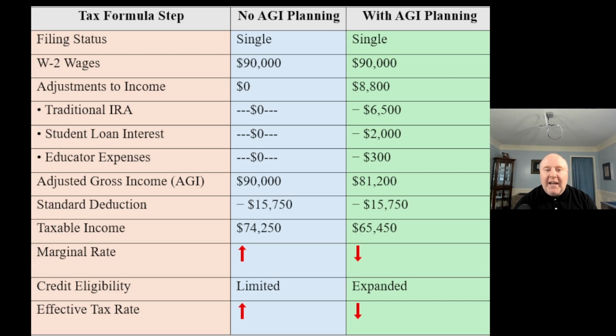Now, let me go ahead and start talking about some of these plans, or the techniques that we can use in order to reduce our AGI. So that's the next step here, is how do we reduce our AGI? After we go through that, I'll give you the different common mistakes that I see individuals making when they're doing their tax planning strategies. So let's go ahead and do that now.